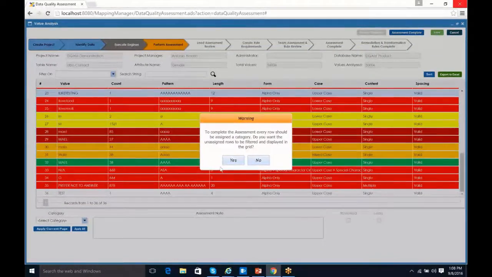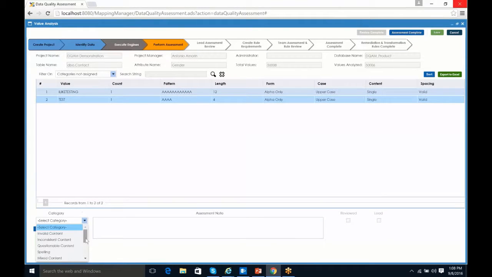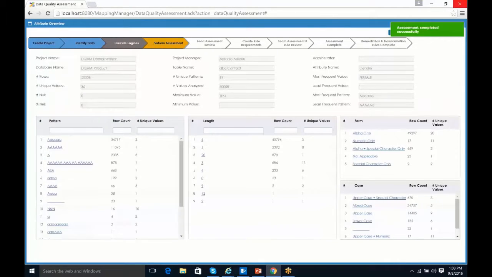So here it's also offering to put all the values that have not been analyzed or had a category assigned to them into a grid for us. We'll go ahead and say yes. And then it's going to recreate our table. It's only going to have the two values that we have not yet assigned a category to. Both of these, again, are test data, so we're going to go ahead and flag those as such and do a save. And now when I say assessment complete, it can finish, and we'll see our chevron perform assessment at the top. It's now turned green.